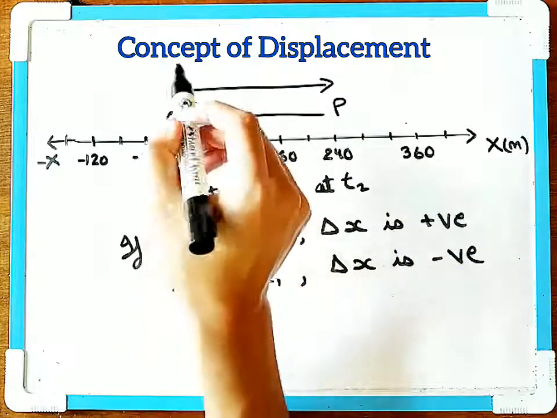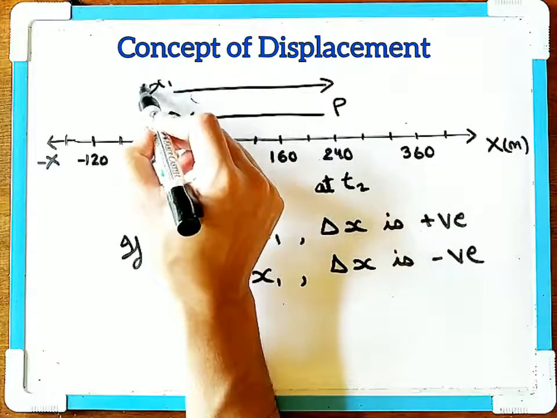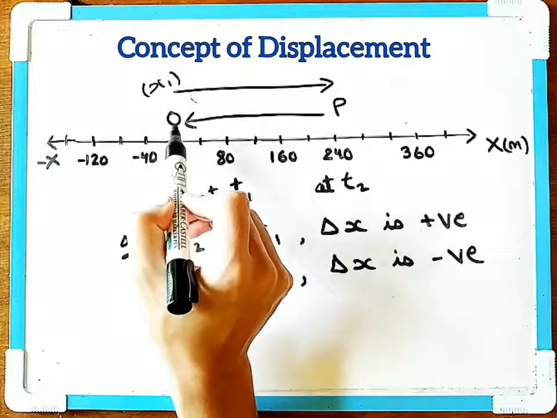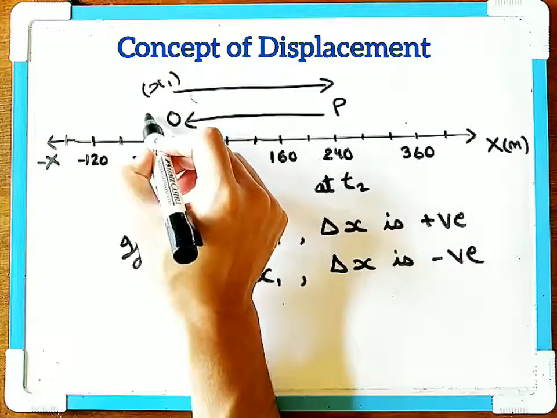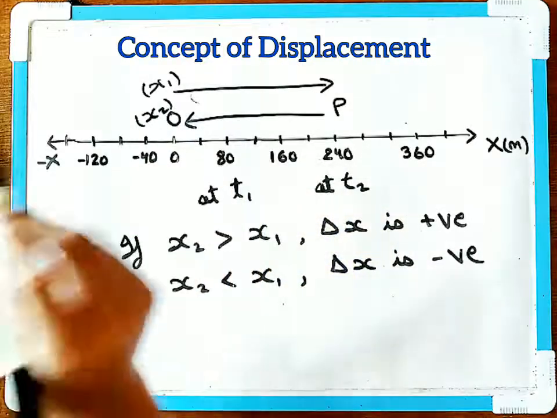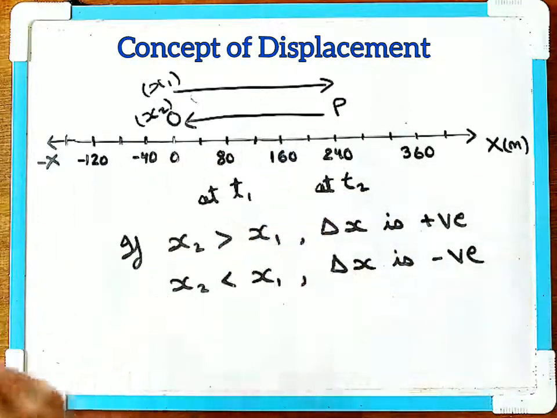So here, what is the initial position? This will be the initial position, x1. Then what will be the final position? The final position also will be the same. So here we have x2. So in this case, the displacement will be equal to 0.